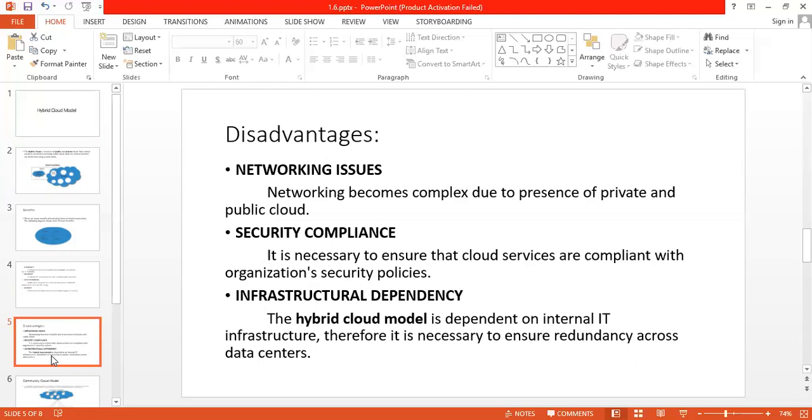Next is infrastructural dependency. The hybrid cloud model is dependent on internal IT infrastructure. Therefore, it is necessary to ensure redundancy across data centers. Like I said, it is not the case that private and public cloud are placed in one place and we are going to combine them. The center should be in another place. Your public cloud may be in another place. Your private cloud may be in another place.